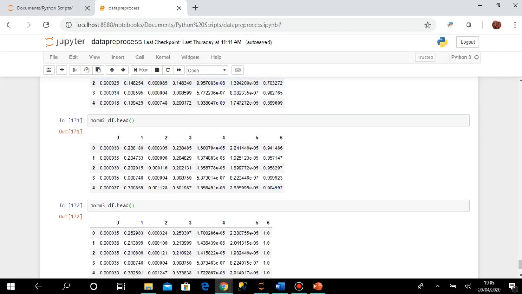So we have learned about standardization and normalization. There are still some things pending in data pre-processing that we'll learn in the coming tutorials.